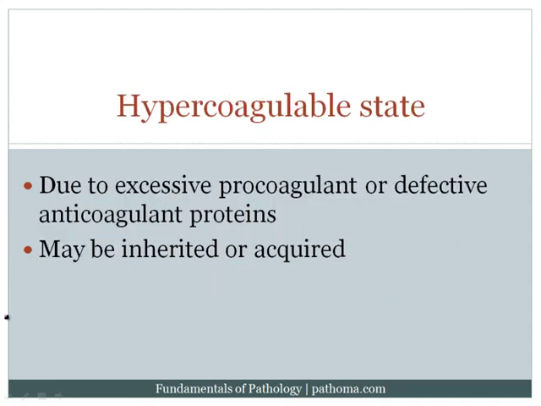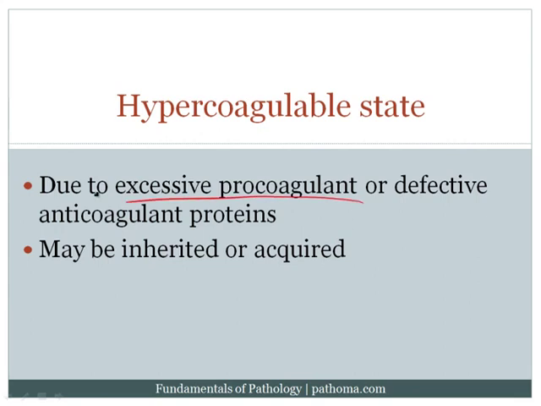Okay, and then the third way by which we can get thrombosis, or I should say the third risk factor, is a hypercoagulable state. Now the idea here is that in a hypercoagulable state, the balance between procoagulants and anticoagulants that's normally present within the blood for the coagulation system to remain functional only when necessary, that balance is upset. So remember that we normally have procoagulant proteins that allow for coagulation, and we have anticoagulant proteins that stop the coagulation, and we need that balance.